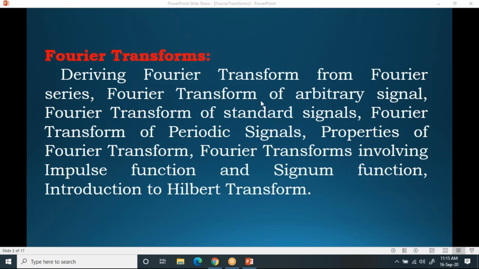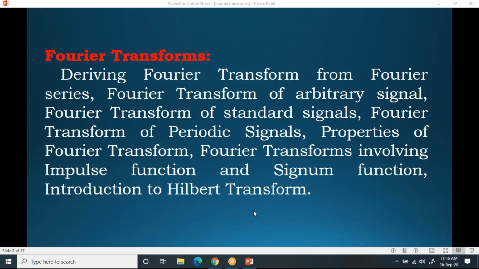That means we can find Fourier transform of any given signal, how you can find it. Then Fourier transform of standard signals. Then Fourier transform of periodic signals. Now try to understand. Arbitrary signal is different, standard signals are different, and periodic signals are different. Standard signals are nothing but they are exponential signal, ramp signal, unit step signal. All those signals can be treated as the standard signals. Arbitrary signal means which is given with some unknown fashion or in a random thing. That we can call it as arbitrary signal. Then Fourier transform of periodic signals, which you already know.